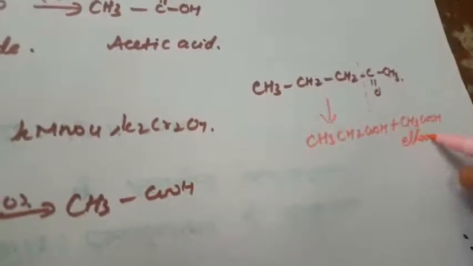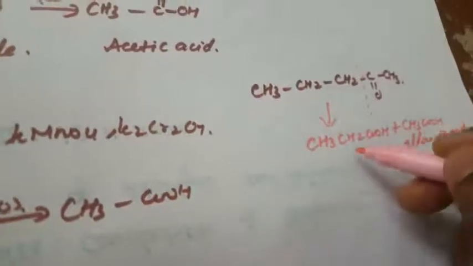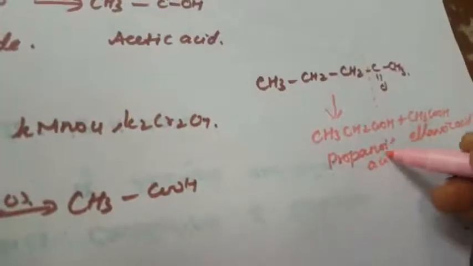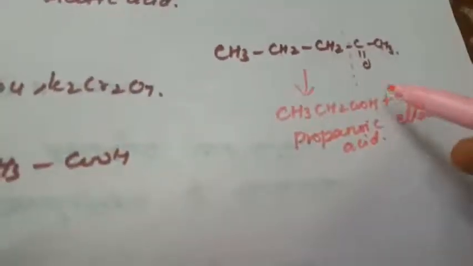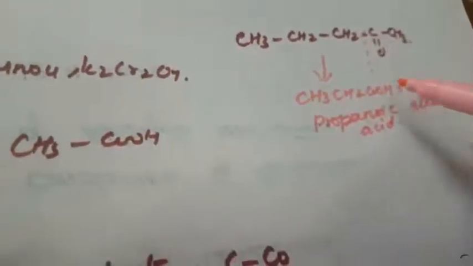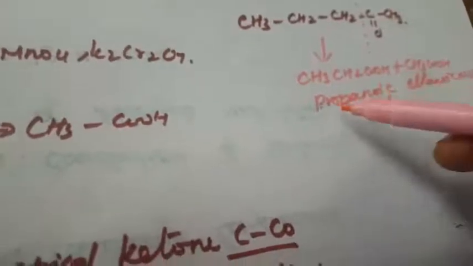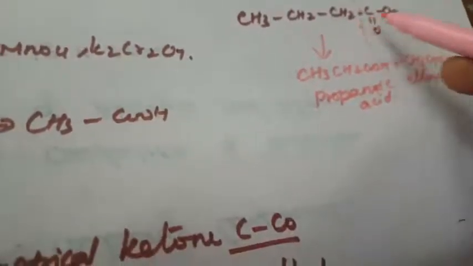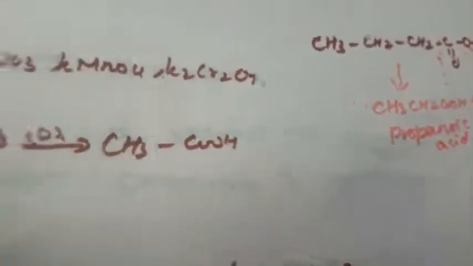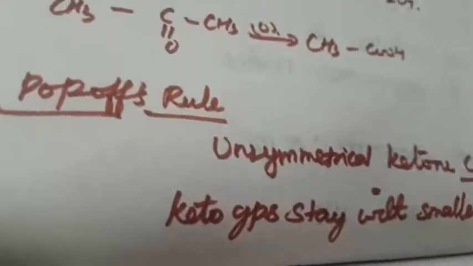What are these compounds' names? Propanoic acid and ethanoic acid. That is called Popoff's rule. In unsymmetrical ketones, the carbon-carbon bond is cleaved so that the keto group stays with the smaller alkyl group. This is called Popoff's rule.